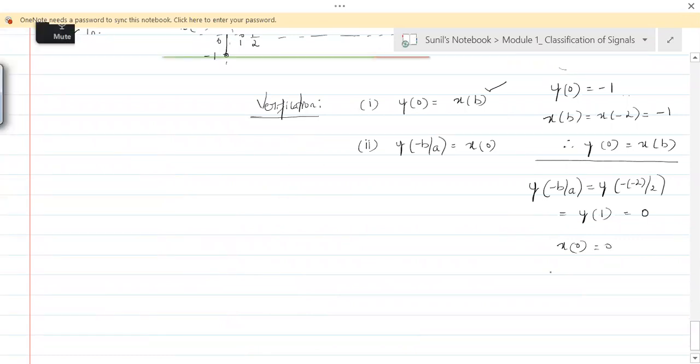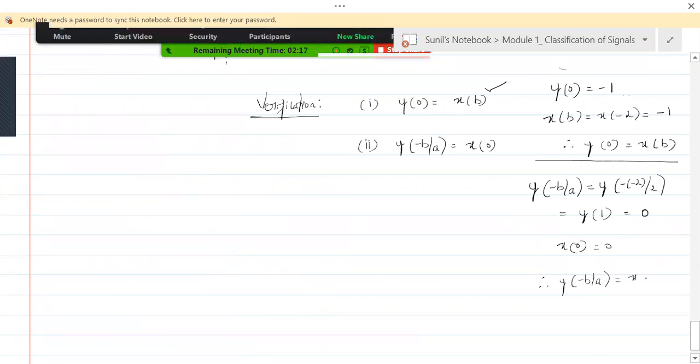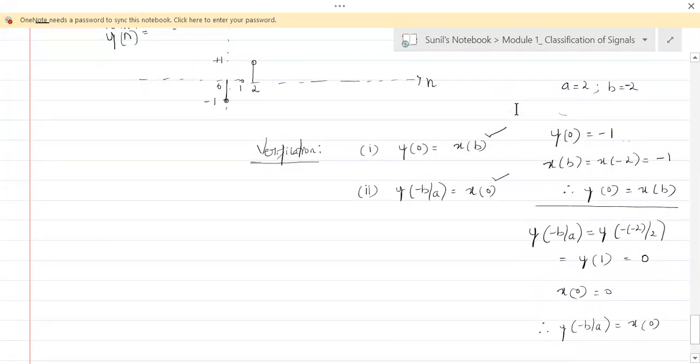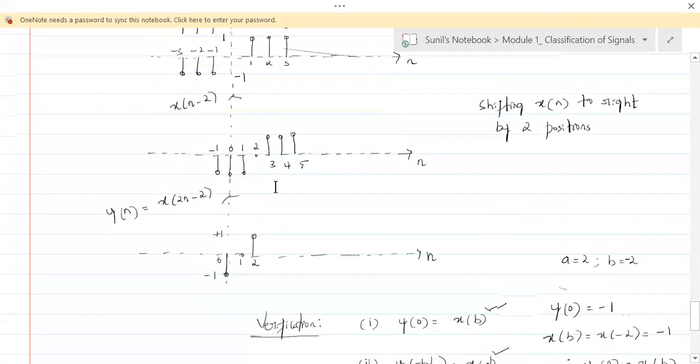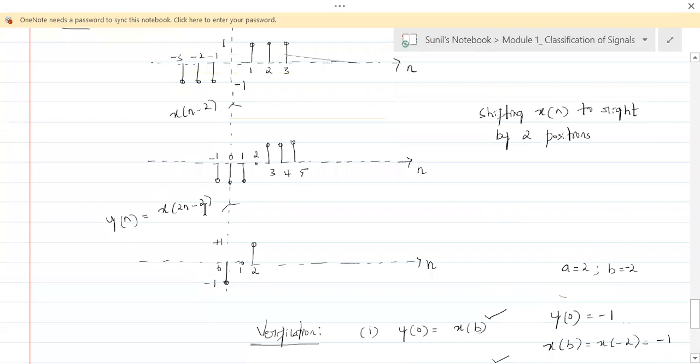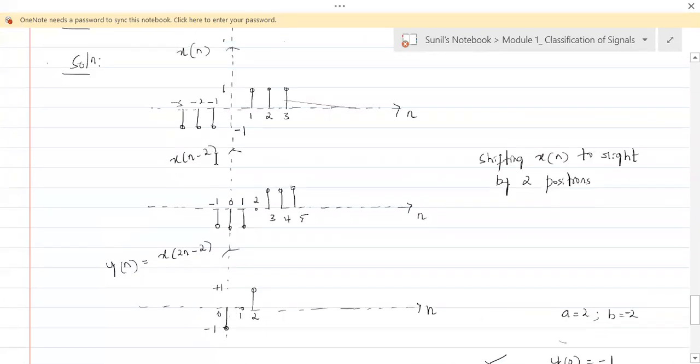So therefore, what did we do? We proved that y of minus b by a is actually equal to x of 0. The second condition is also true. That means what we have got is correct. So this is how we can sketch x of 2n minus 2 using precedence rule, which tells us that first you perform shift operation, and on the shifted signal you perform scaling operation.